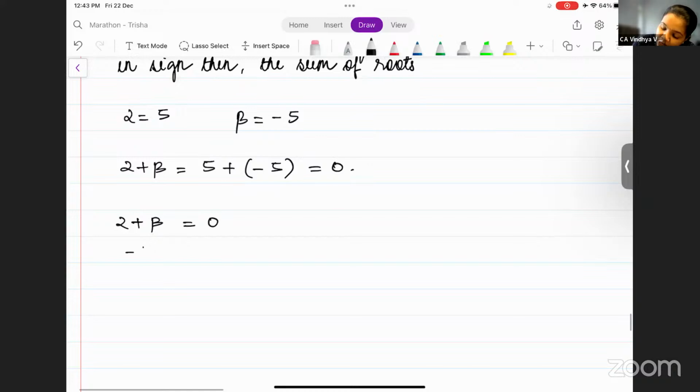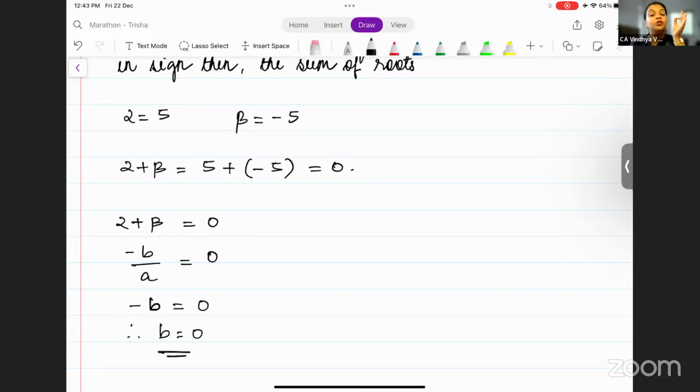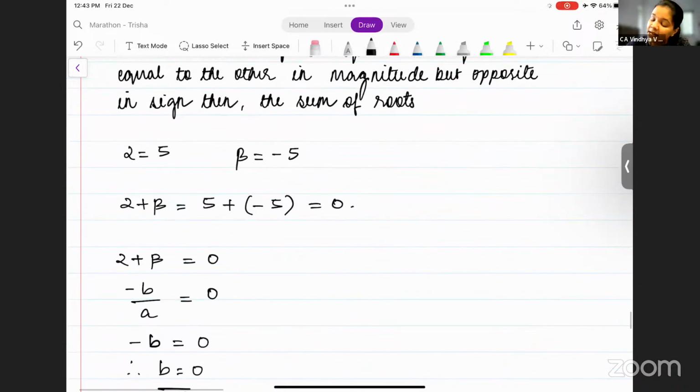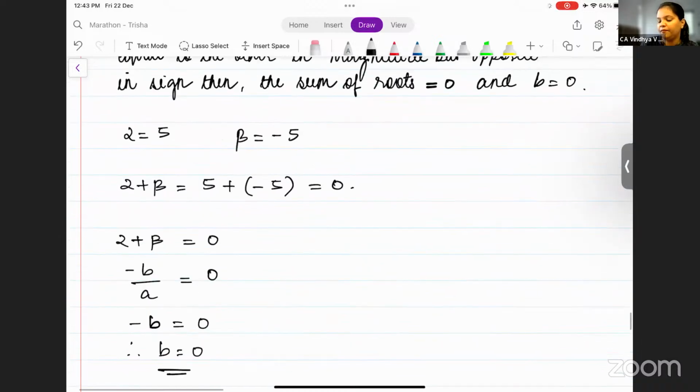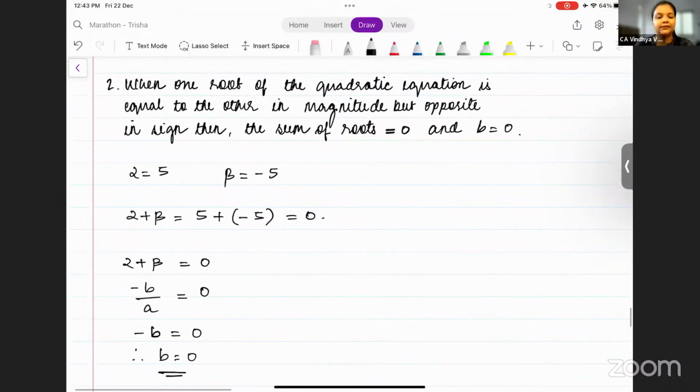That means minus b by a is equal to 0. Correct? Sum of roots. So can I say minus b is equal to 0, therefore b is equal to 0. So the term bx won't be there because b is equal to 0. 0 into x is 0. So can I say that sum of roots is equal to 0 and b is equal to 0? Is this clear? Yes? Okay.